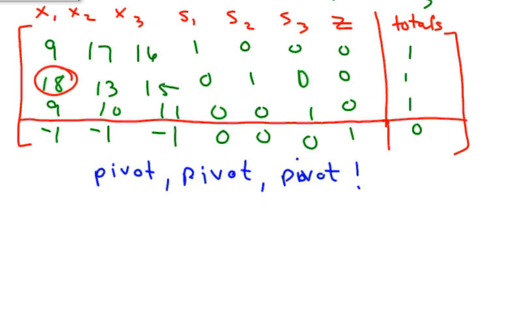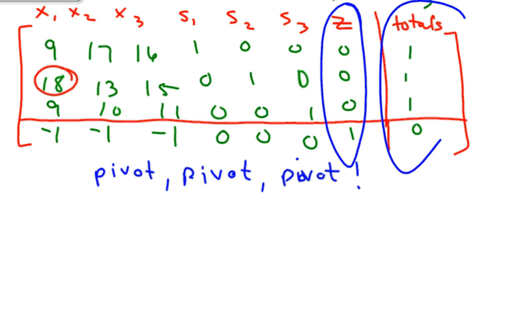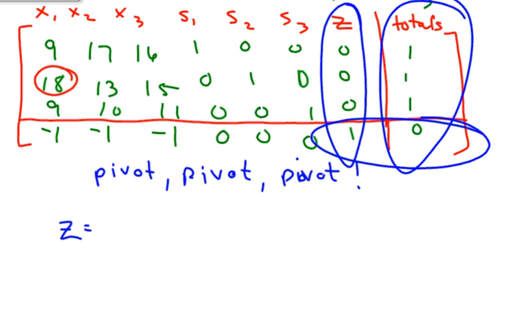You're going to pivot until there are no negatives in that bottom row. And we're not worried about anything except the z when we get done. We want to know what z is. You'll take the z, and you'll have the totals, and you'll really be looking at this entry. And so it'll say z equals, if you've done it correctly, z equals 13 over 189.